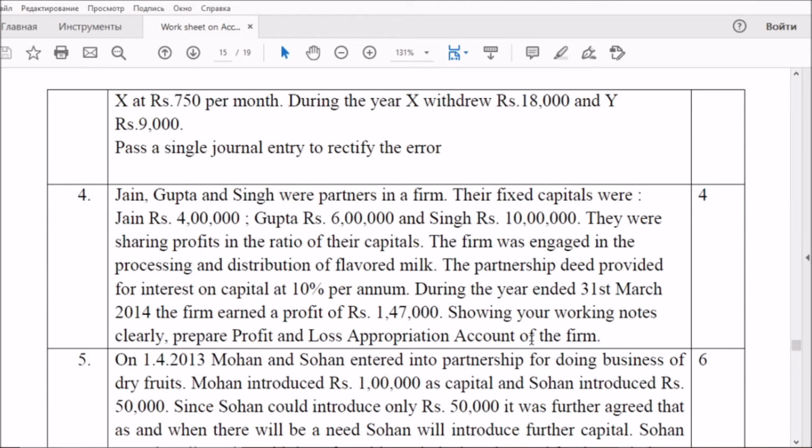And the next question is related to the same, the preparation of profit and loss appropriation account. Here also sufficient profit is not there. Only one thing, you have to find out the interest on capital.